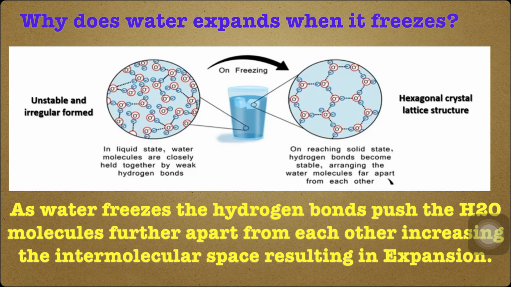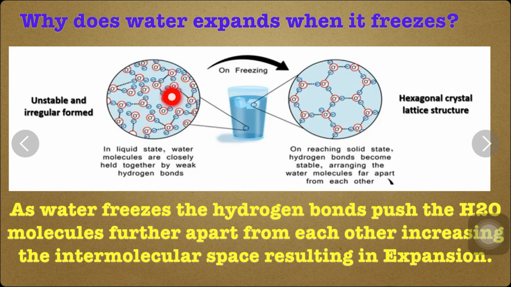So, students, why does water expand when it freezes? As water freezes, the hydrogen bonds push the water molecules further apart from each other, increasing the intermolecular space, resulting in expansion.